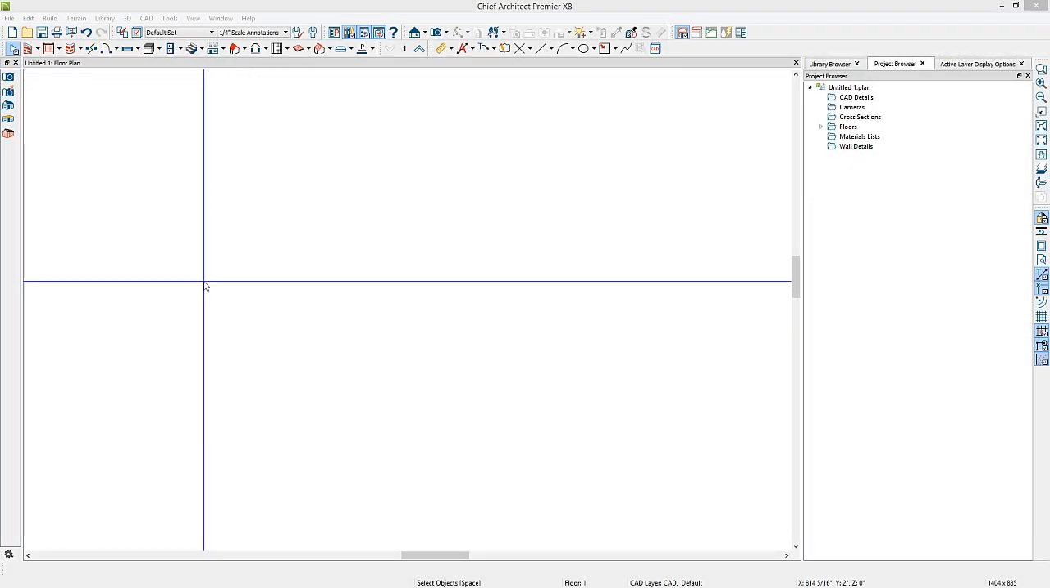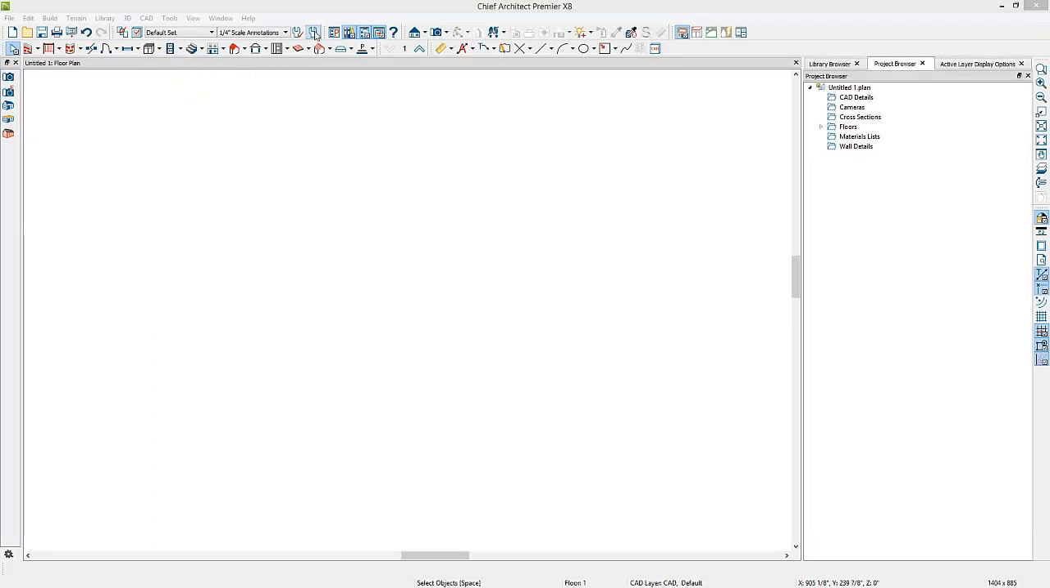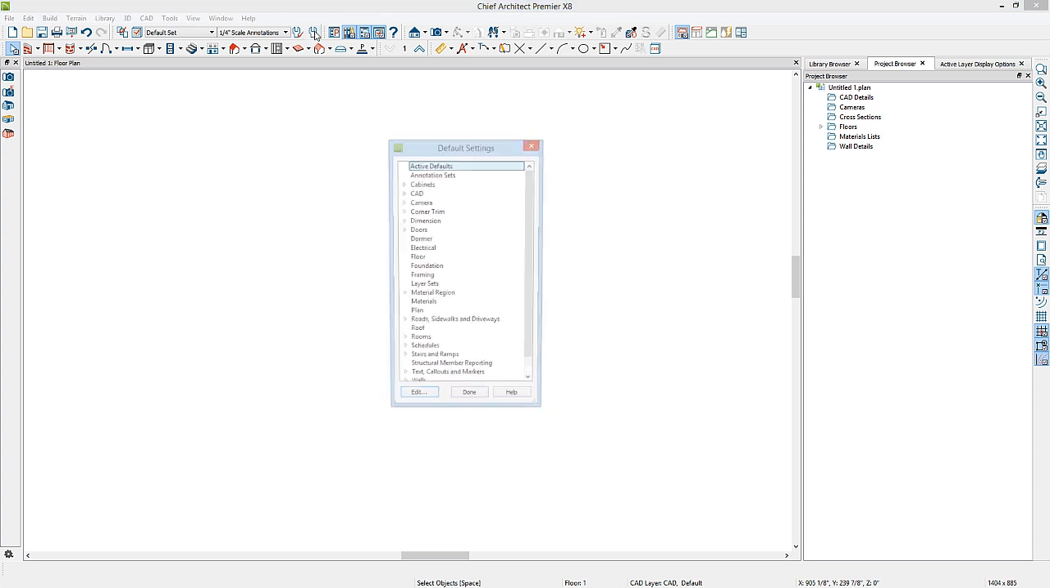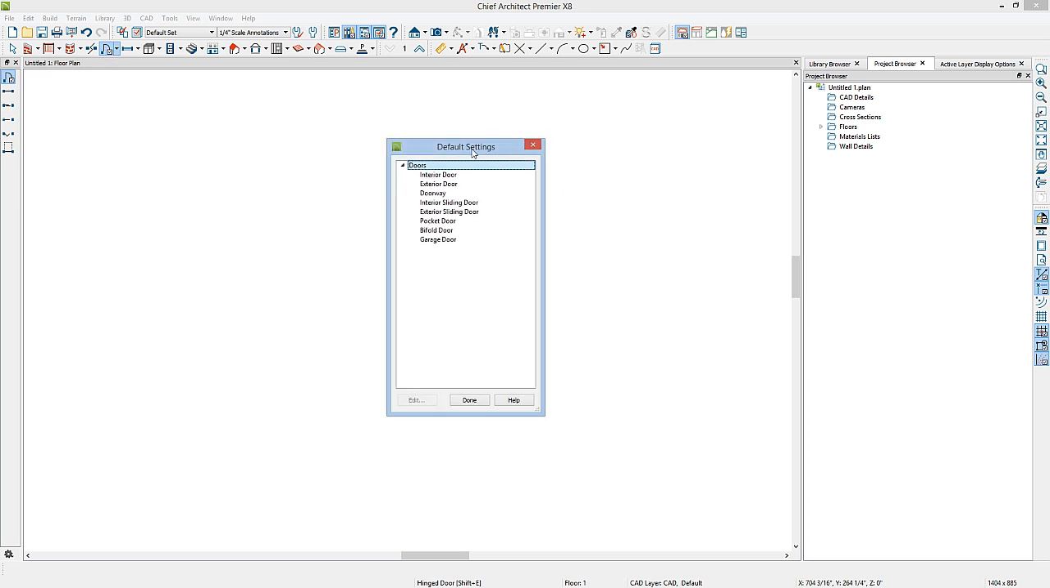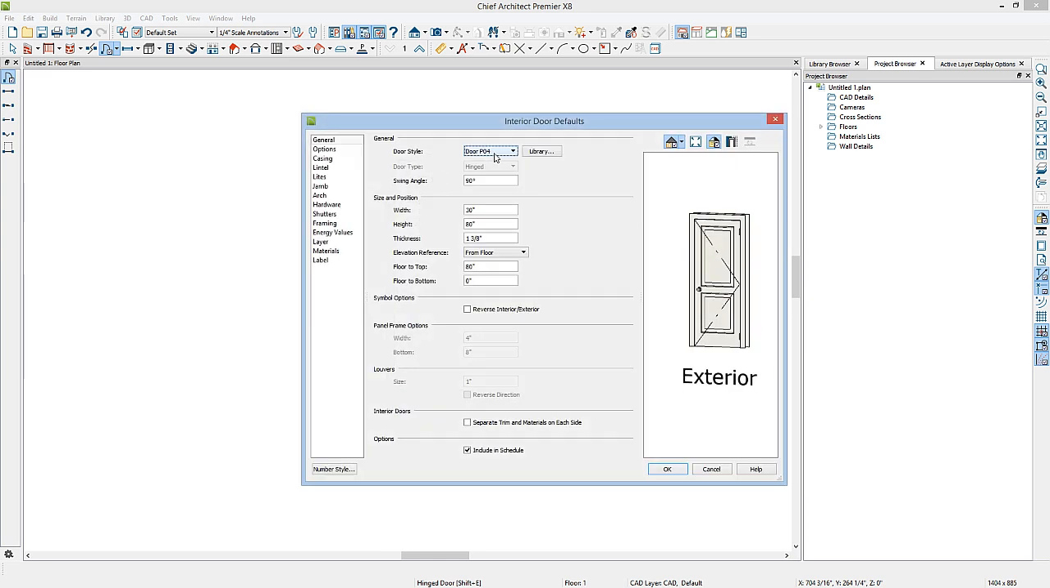Now let's take a look at the door defaults. You can get to the door defaults by clicking on Defaults here, or if you double-click on the door tool in your toolbar, that will open up the door defaults. We'll start here with the interior door. The first thing you'll want to set up is the door style. This door is using a door P04 style that looks like this.